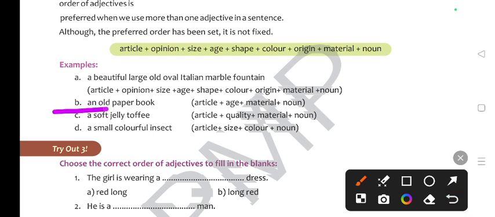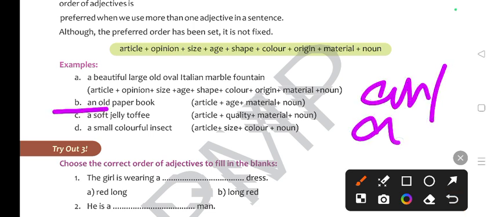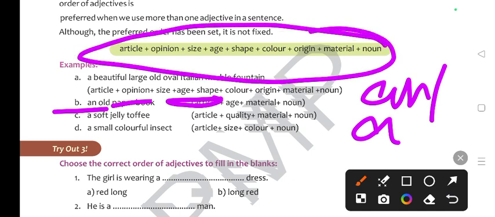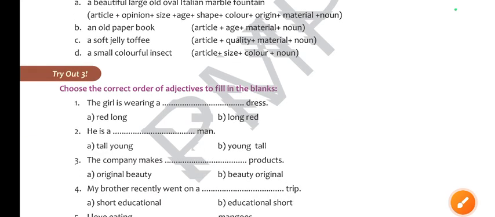An old paper book. You know that a and an, those articles also work as adjectives, right? So firstly we put article, and after article we put age. It means whether it is ancient or new. Then we put material, which kind of material it is, and then we put noun. So you can learn this order. It will help you to order adjectives, right? Now let's try to understand.